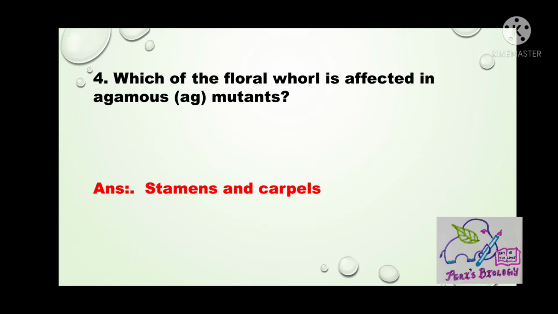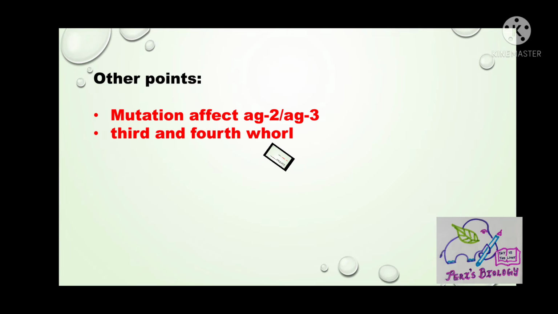Question. Which of the floral whorls is affected in agamous mutants? Answer is stamens and carpels. Here, agamous mutations of AG2 and AG3 affect the third and fourth whorl and cause petals to develop instead of stamens and another flower to arise in place of gynoecium.